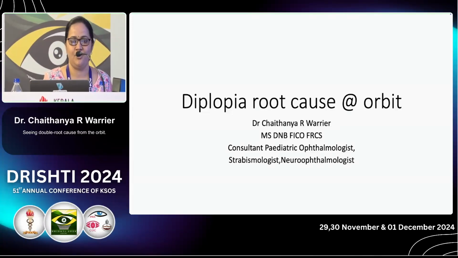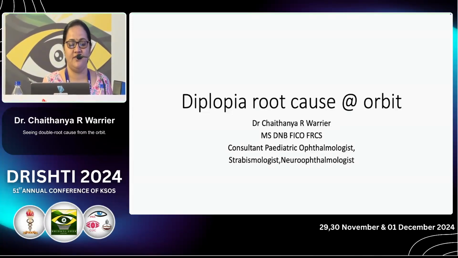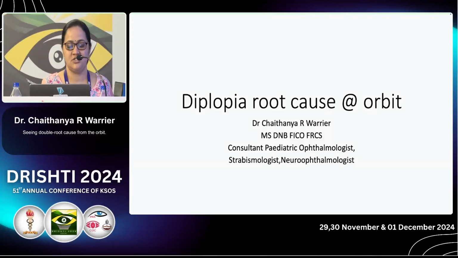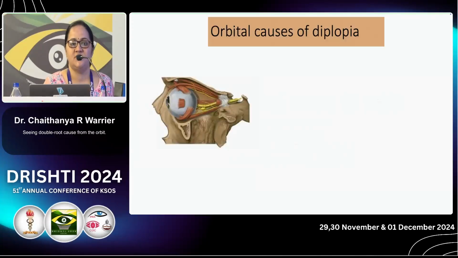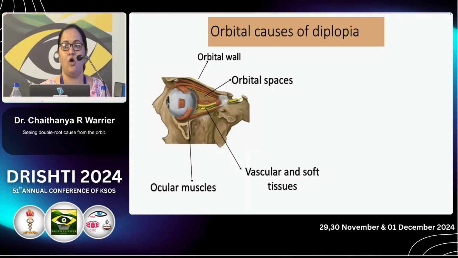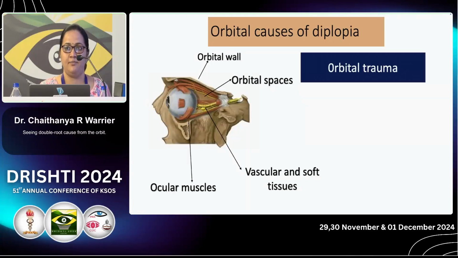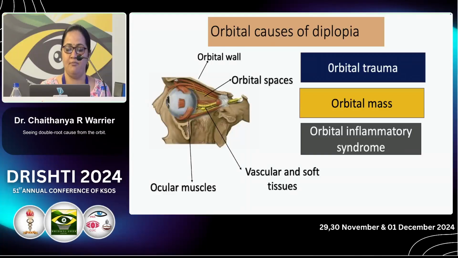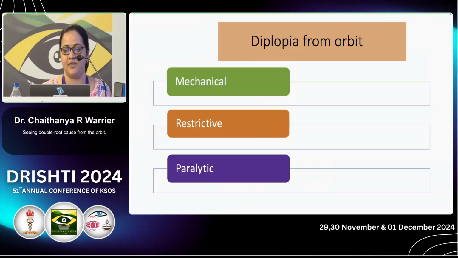Good morning, one and all. Here I am going to deal with diplopia causes from the orbit. Orbital causes of diplopia can be due to orbital wall involvement, or orbital spaces, and vascular and soft tissues in the orbit, or ocular muscles. So it can be due to orbital trauma, orbital mass lesions, orbital inflammatory syndrome, and thyroid eye disease.